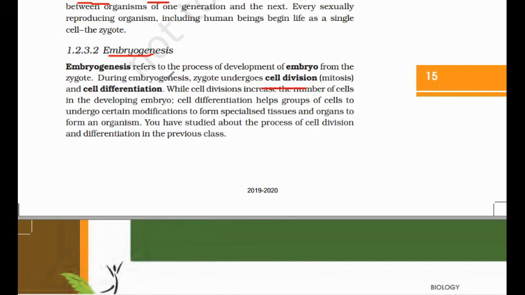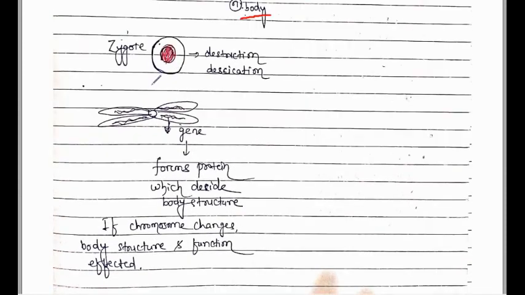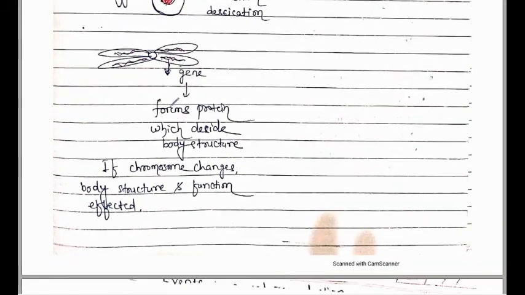Two words are there: first division and differentiation. Another thing is that suppose here is a chromosome. In the chromosome, the genes are there. From this gene, it is decided which type of protein will be formed, and this protein decides the body structure.